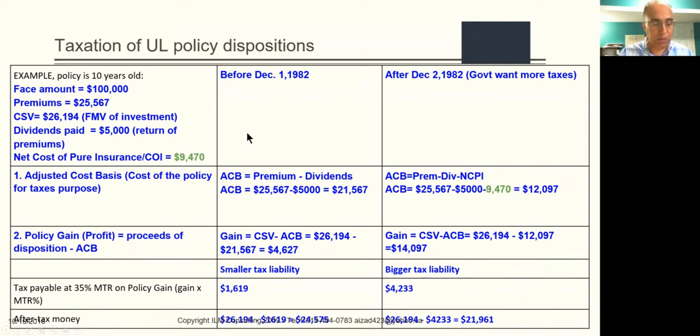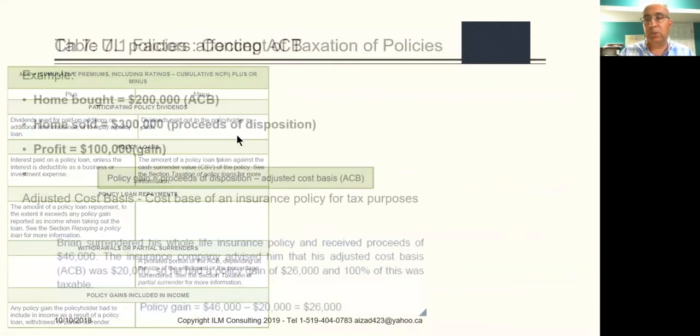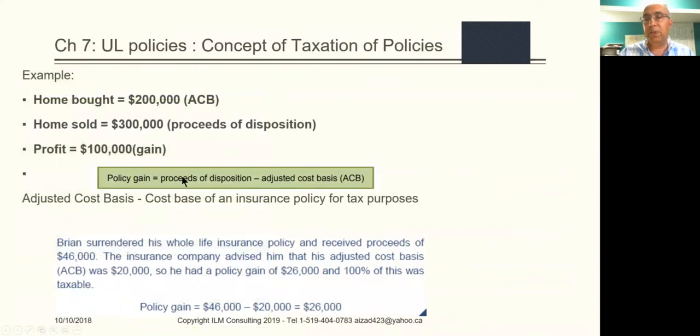Now this concept is used in all the other cases also. So you just have to remember always, first you need to think, what did the client get in their pocket?